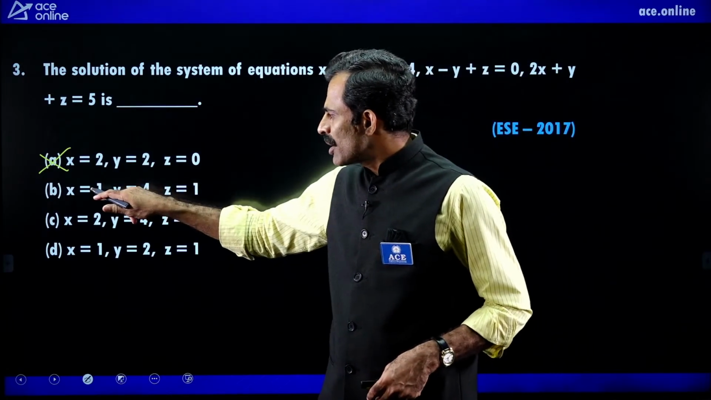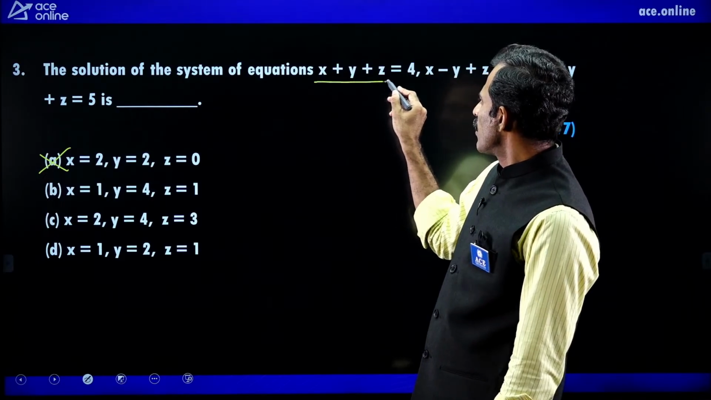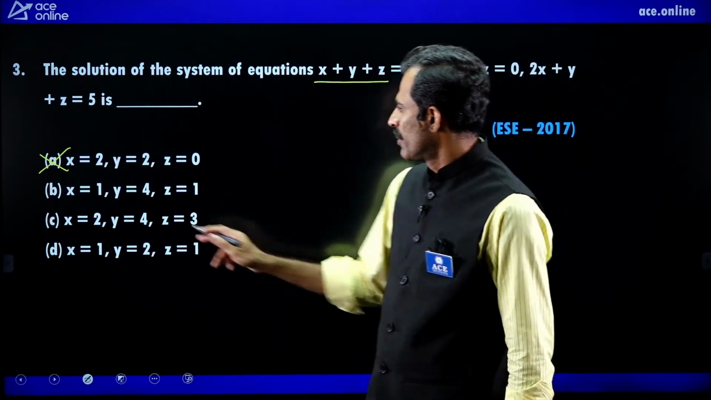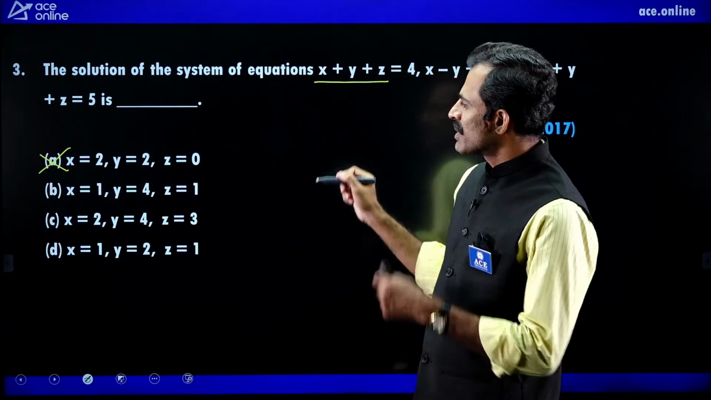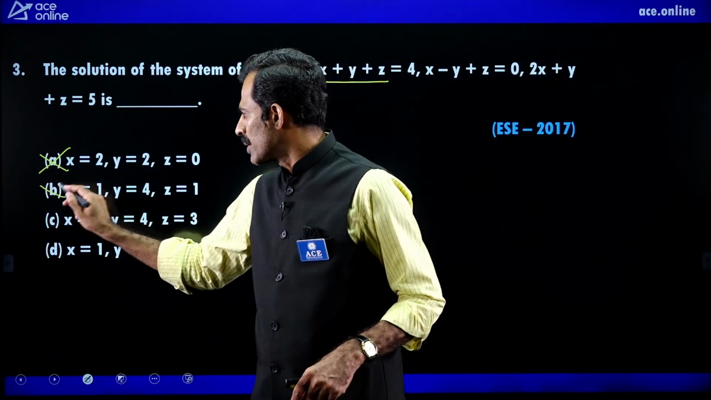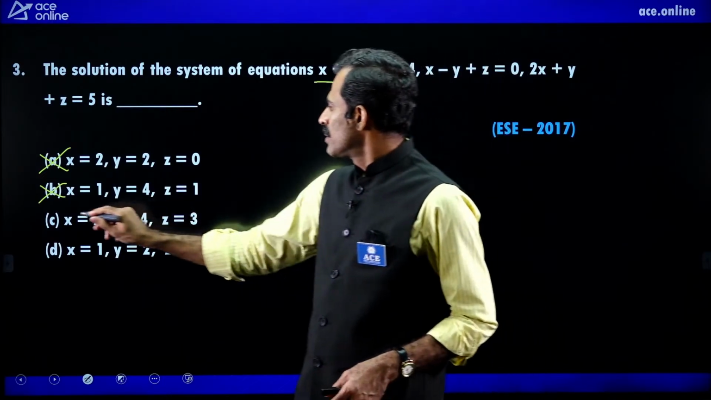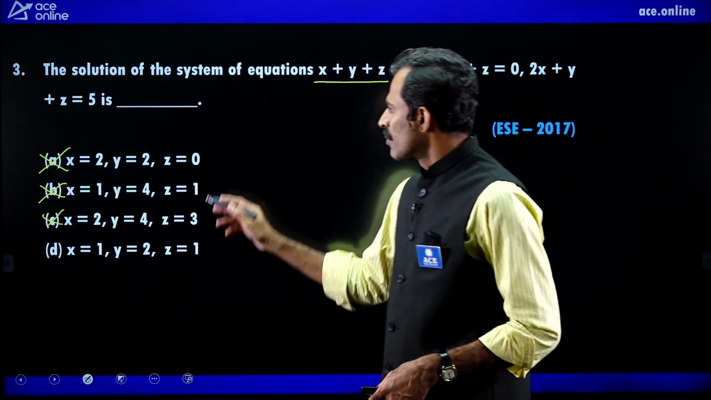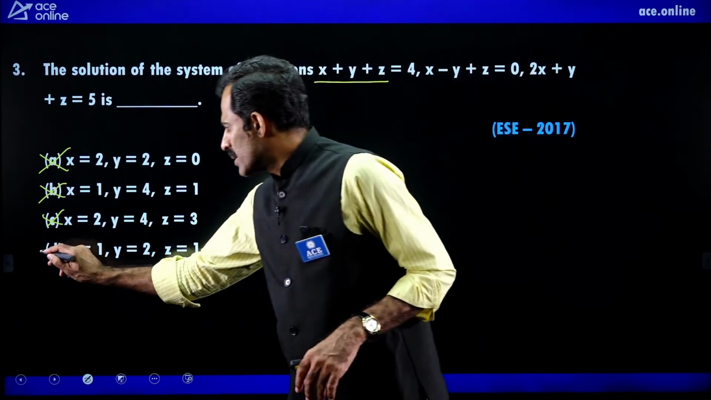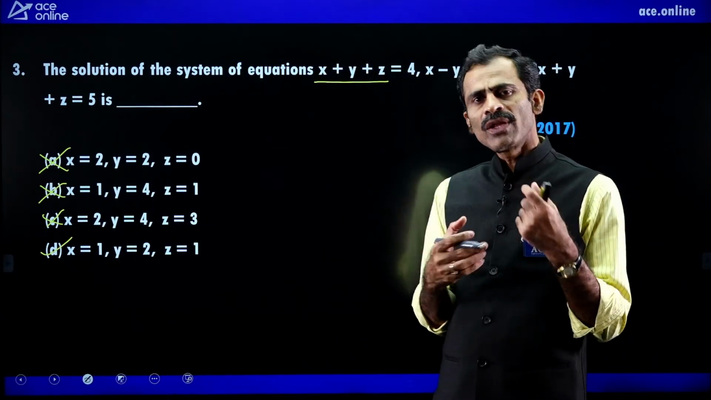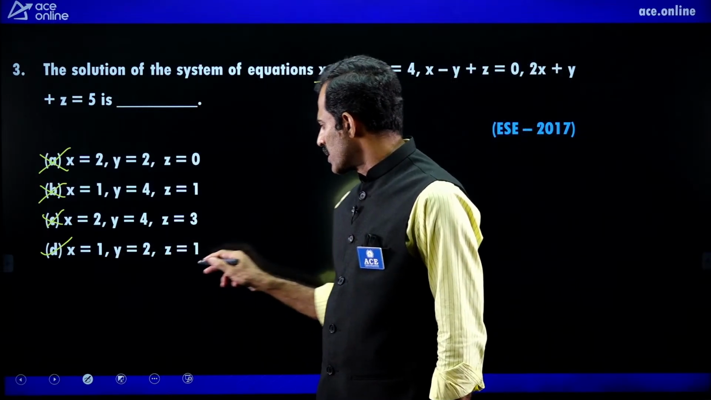Next, fix the second option and verify. In the first equation, is the sum of the variables x plus y plus z equal to 4 or not? 1 plus 4 plus 1, that is 6, not equal to 4. The first equation is not satisfied with option B, so B is the wrong answer. Next, option C, sum of all this is not equal to 4, so this is also wrong. Out of 4 options, 3 options are eliminated, which means the last option is the correct answer. Or if you want to verify, we can verify also. Is the sum of all the variables 4 or not? Sum of all this is 4.